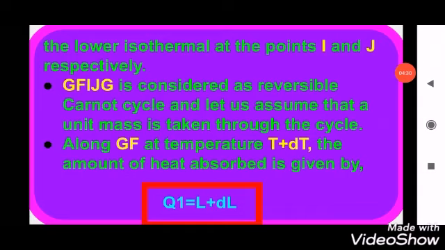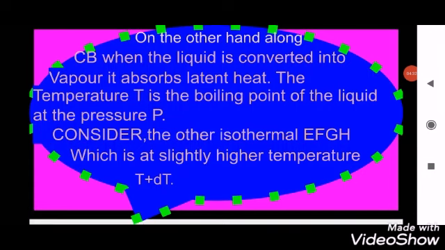Now consider another isothermal EFGH, at a slightly higher temperature T plus dT.